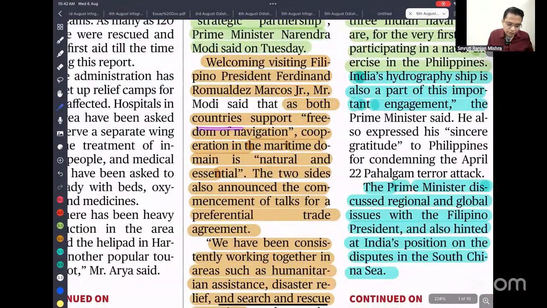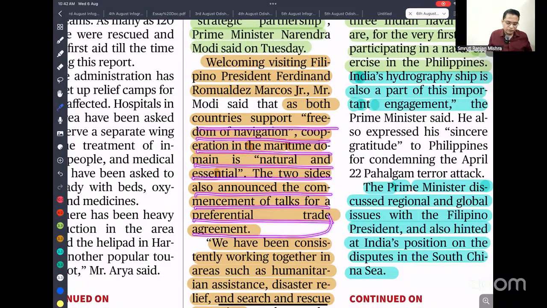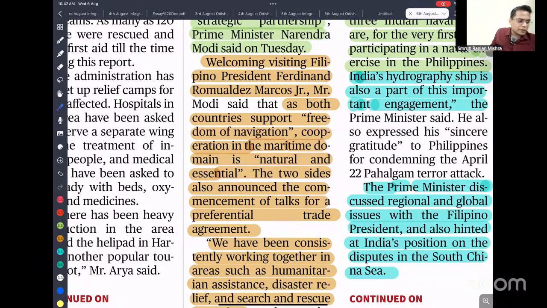So as both countries support the freedom of navigation and cooperation in maritime domains as natural and essential, the two sides also announced the commencement of talks for a preferential trade agreement. Preferential trade agreement means slashing or reducing the tariff in our trading. For example, let's say we are importing oil, or palm oil from Indonesia, other agricultural items, and coal also, and we are exporting something. So both sides reduce the tariff.